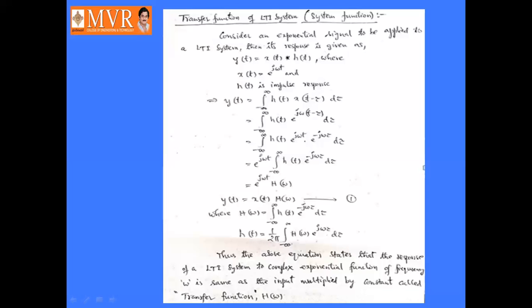So here in x of t minus tau, t is replaced by t minus tau, so j omega t is also replaced by j omega into t minus tau.